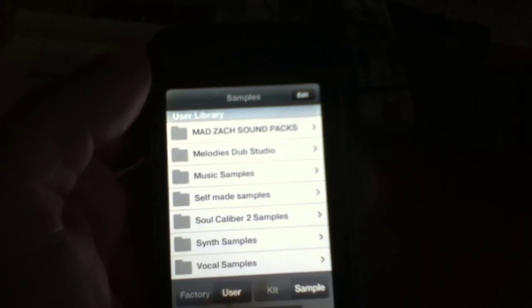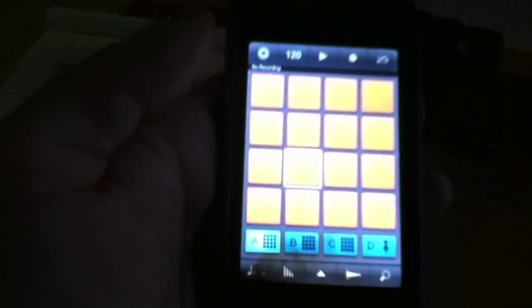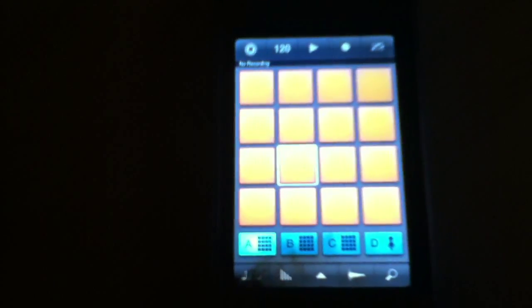Alright, so I'm going to go back and just load up the sound pack that I already had, all ready to go. Just give me one moment. Alright. Obviously you can arrange these in any way you like. I'm just doing one-handed because I'm videotaping too. I mean, but they're all there. Yes, don't mind my crappy speaker.